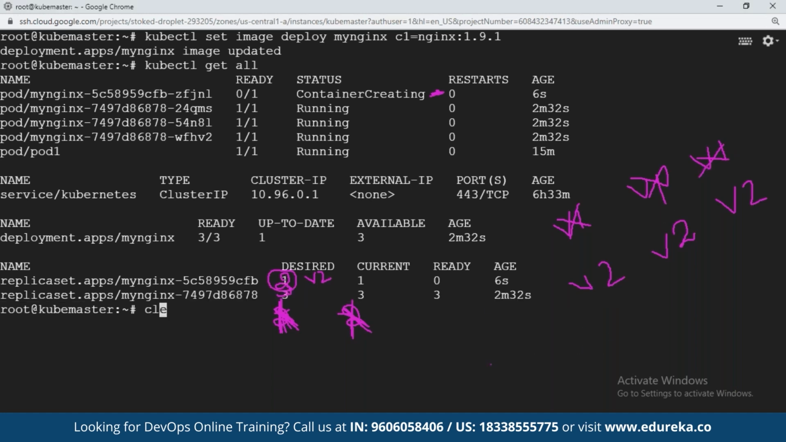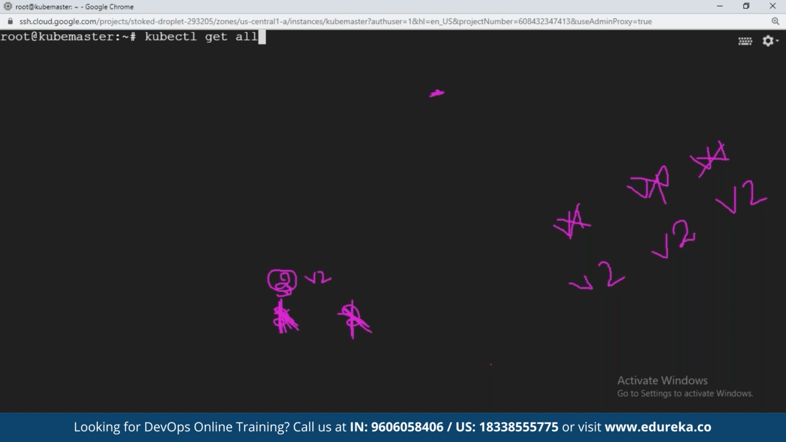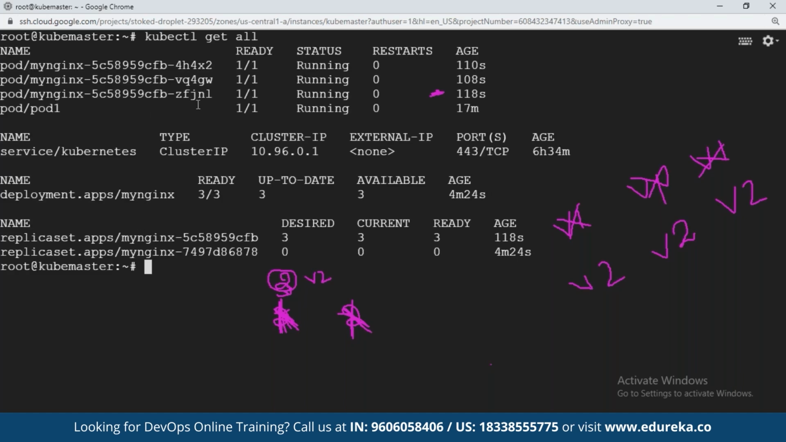Let us see now again. It must have updated all the replicas. Can you see here? Previous replica set deleted everything. Just a few seconds ago, new replica set got created with 3 new replicas of the latest version. You can still check it. You can check on the pods. Let us check the pod.